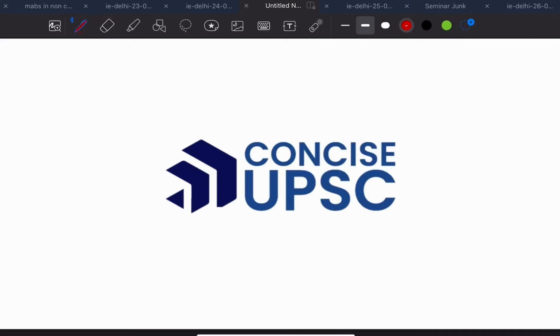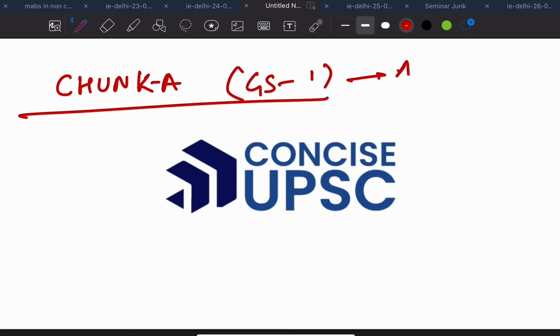As discussed in the Master Plan 2025, I'll be starting with ancient history from today onwards. Before starting any subject for self-study, we first need to go through the previous year questions in both prelims and mains so that we'll have an idea of topics to focus on. This is part of our chunk A, that is GS1, under which this is ancient history.